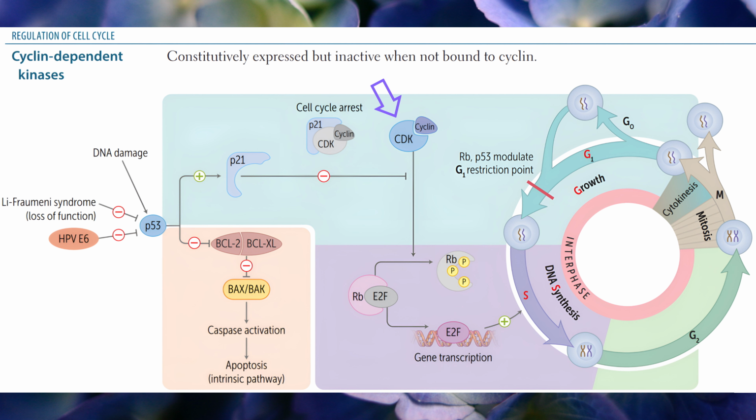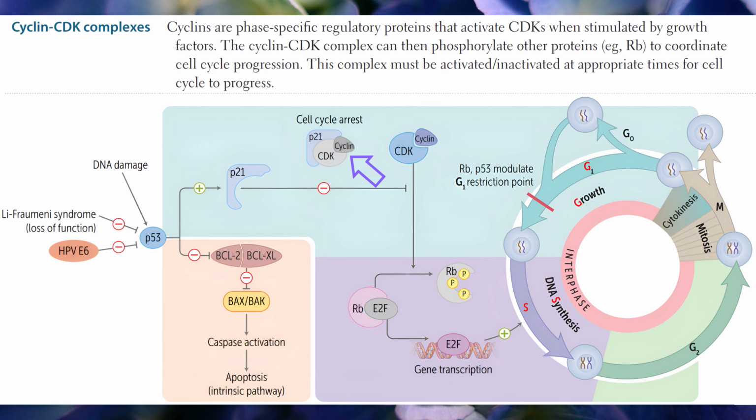Regulation of cell cycle. Cyclin-dependent kinases. Cyclin-dependent kinases are constitutively expressed but inactive when not bound to cyclin. Cyclin-CDK complexes. Cyclins are phase-specific regulatory proteins that activate cyclin-dependent kinases when stimulated by growth factors. The cyclin-CDK complex can then phosphorylate other proteins, for example, retinoblastoma protein, to coordinate cell cycle progression. This complex must be activated or inactivated at appropriate times for cell cycle to progress.